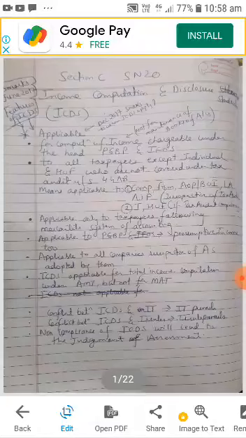As you all are aware, in your syllabus there are 3 sections. Section A, where basics are given. Section B, we have computation of income, and the major, that is 70% weightage, is there for your section B, and then the last one is section C.